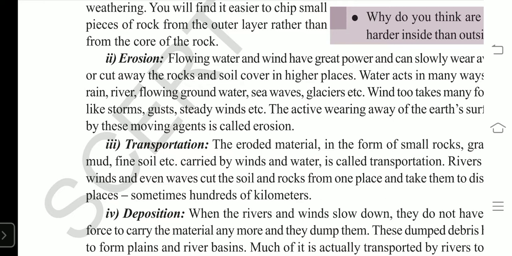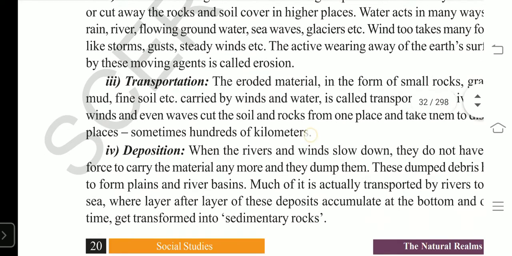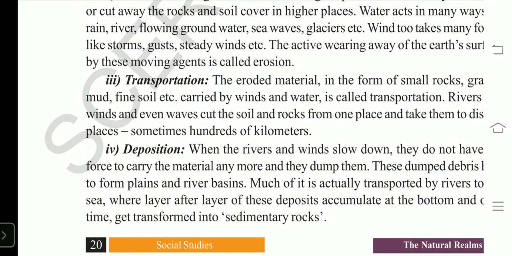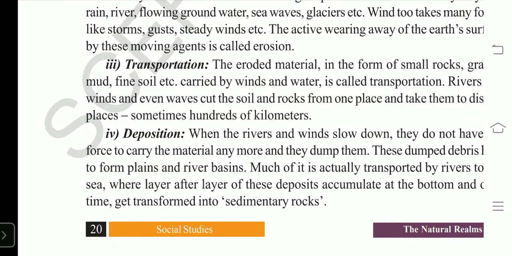When the velocity of the wind and flowing of the water becomes slow, this moving water and blowing air cannot carry the material for further area. So it dumps. It dumps in the sense it leaves that debris which is carried by the wind and water.